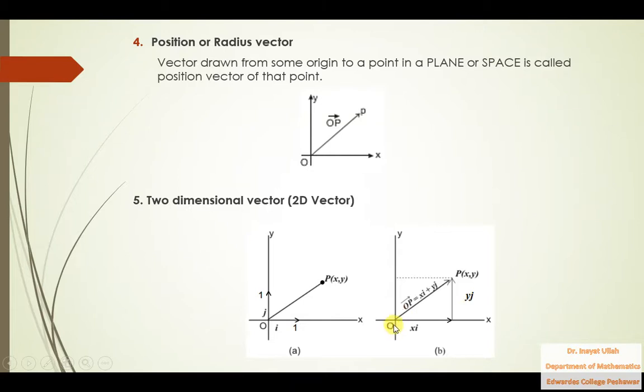So by head to tail rule, this OP vector will be the sum of the first component and second component of this vector. This is the x component of that vector, and this is the y component of that vector. So OP will be the sum of these two components. So 2D vector will be denoted by x component into i plus y component into j, in this fashion.